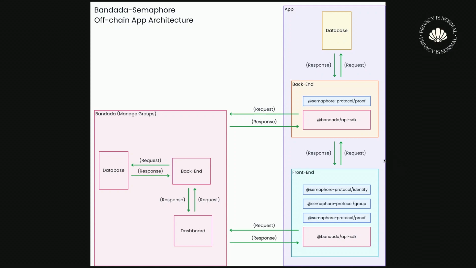Regarding the frontend, we have some packages because what the app is doing is creating an identity, then you join a group, and then you send your anonymous feedback. That's why we need the identity package in the front end, also the group package to manage the group part and create the proof, and the proof package to create the proof too. The proof should always be created in the front end and verified in the backend. So that's why we have the proof package in both places, and the Bandada API SDK to get group information and things like that.